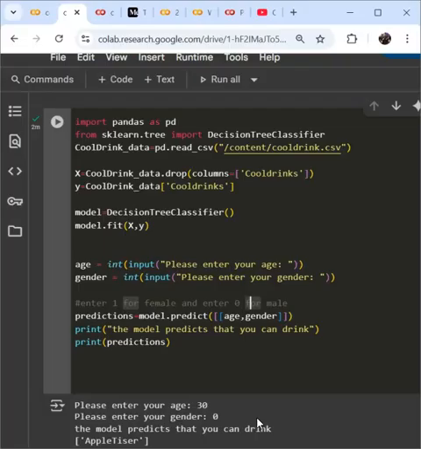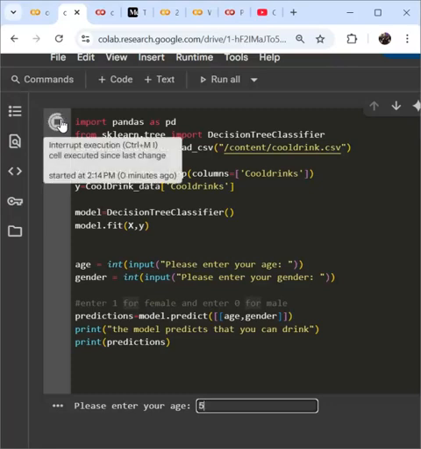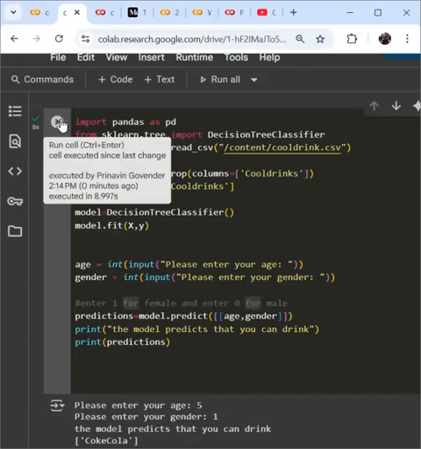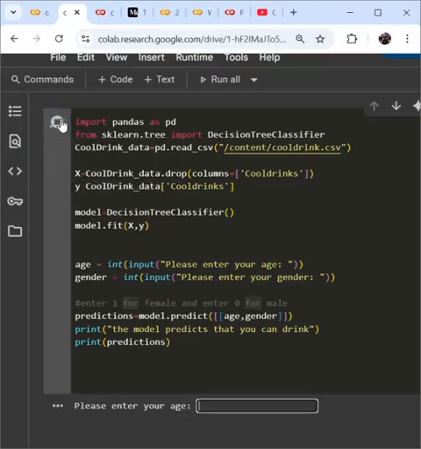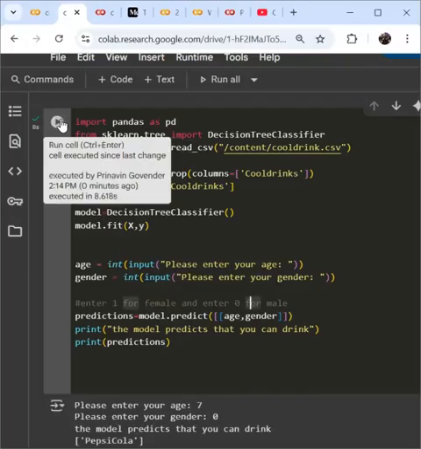Let's run the code again. Enter your age. This time I'm going to say I'm 5 years old, and the gender is female, which is 1. And the model predicts that you can drink Coca-Cola. Let's run the program again. I'm 7 years old, and 0 for male. Pepsi Cola. So you must have a look at this in terms of what the data is giving.